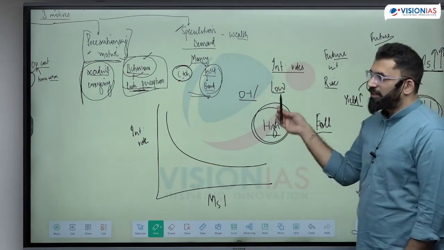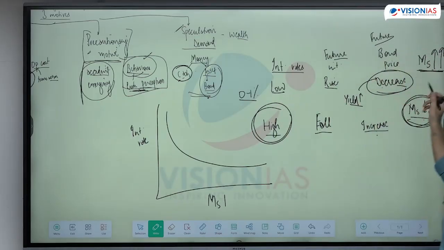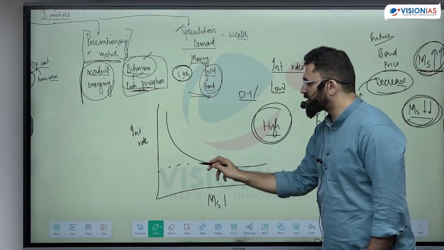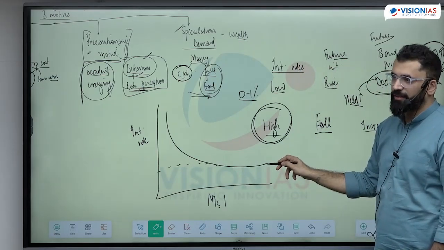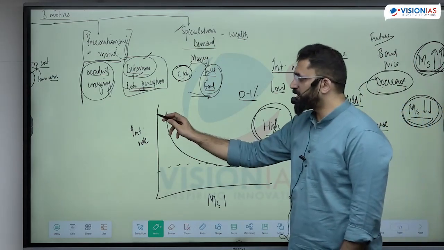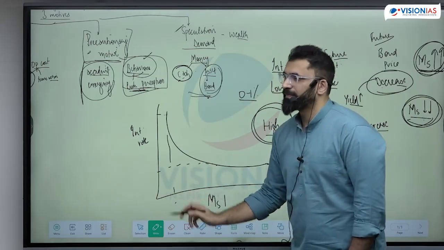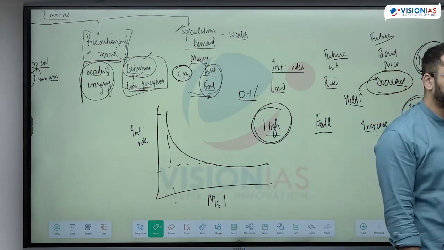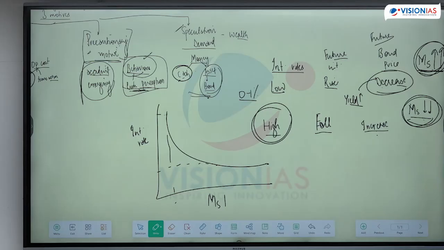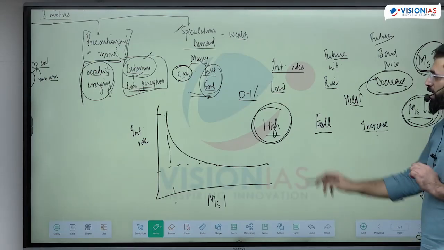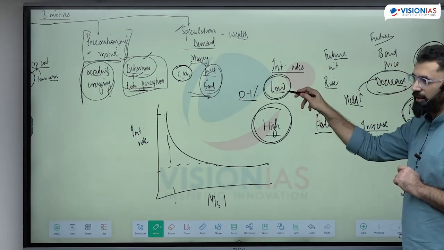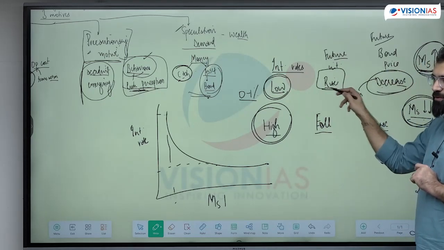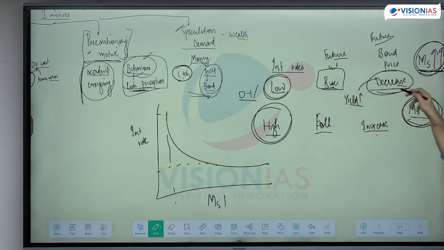अगर interest rate low है, I have very high speculation demand. If interest rates are too high, I have very low speculation demand. Is this clear? Everything is based on future expectations. अगर आज interest rate बहुत low है, I am going to expect a rise in future. If they rise in the future, the bond price will fall.